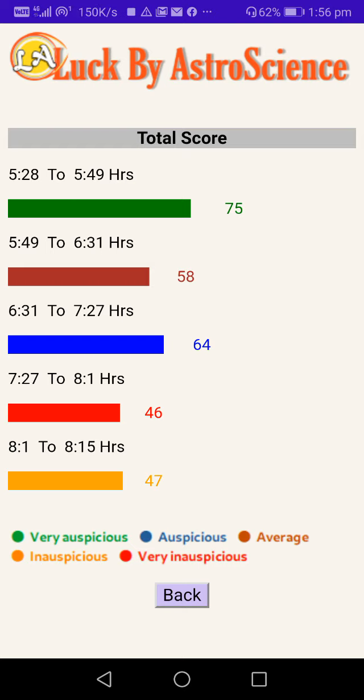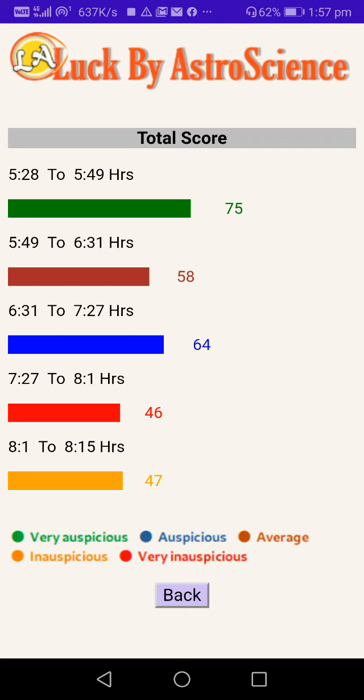So from 5:28 to 5:49 hours is the best time in this slot, and which has got 75 points, okay, the total score, considering all the three factors. And the next best is in the morning 6:31 to 7:27 hours. And you would like to avoid this red band. And mostly this is 46, this is 47, so you'll reject this, and you'll also try to avoid this 51, the brick color, the brown, okay.